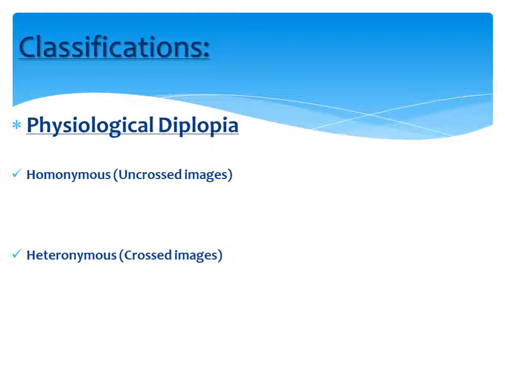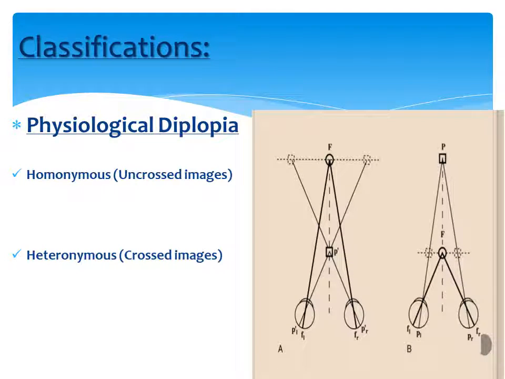So let's start with physiological diplopia. From the very name it suggests that it is physiological, nothing pathological. That means it happens with every individual. We can even try this out at home with very simple experiments. Physiological diplopia I've already explained in detail in my previous presentations. You can refer to the links in the description box. It can be of two types, either homonymous or heteronymous.